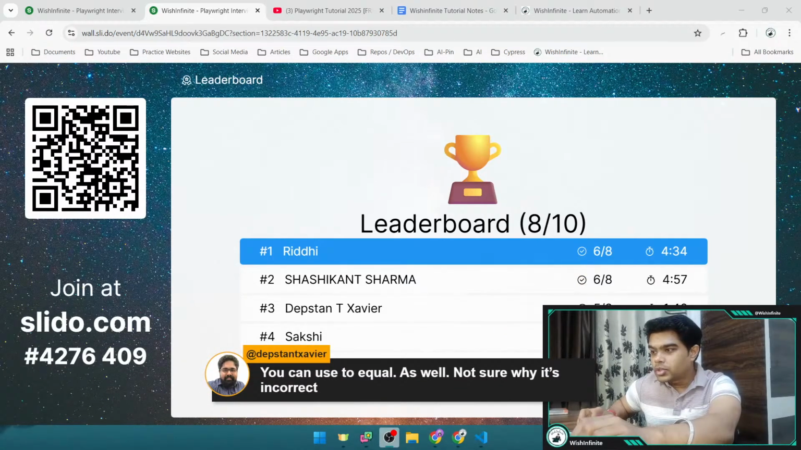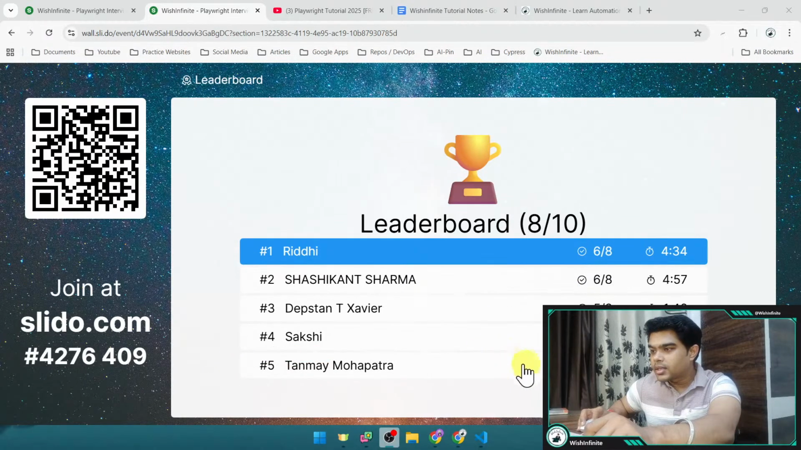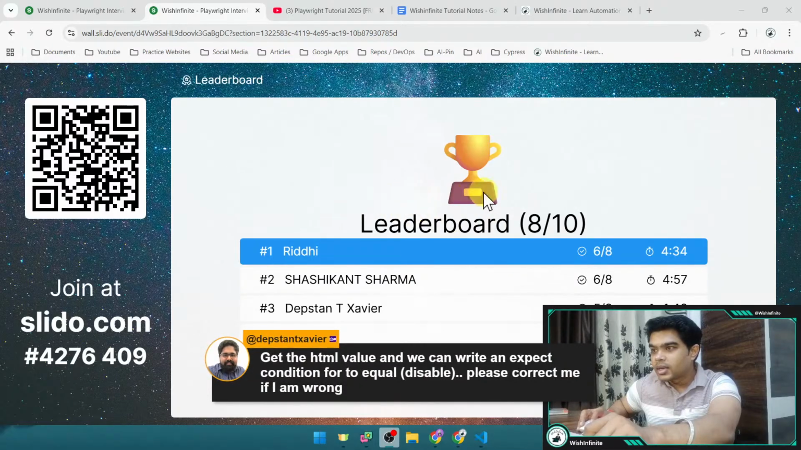What is the question? That you can use two equal as well. Not sure why it is incorrect. So Javier, can you please confirm which question you are talking about? That two equal. And after that there is one more comment from Javier: get the HTML value and we can write an expect condition for to equal disable. Okay, so it is related to that disabled thing we discussed, right? That how we will check that particular button is disabled or not.